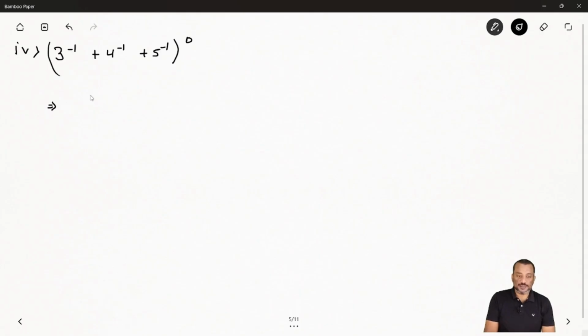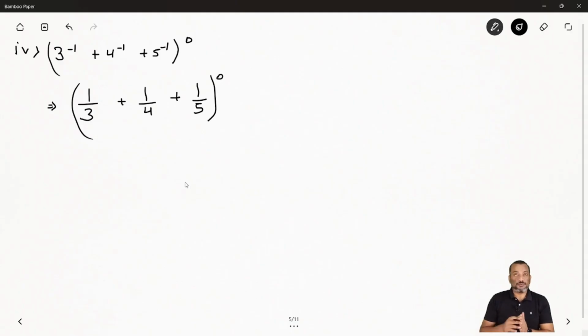So we can say here 1 by 3 plus 1 by 4 plus 1 by 5, and after that the whole exponent is 0. Remember, whenever any number's exponent is 0, the value will be 1. But you do not have to write 1 directly; you have to solve. For solving, you have to take the LCM of 3, 4 and 5.